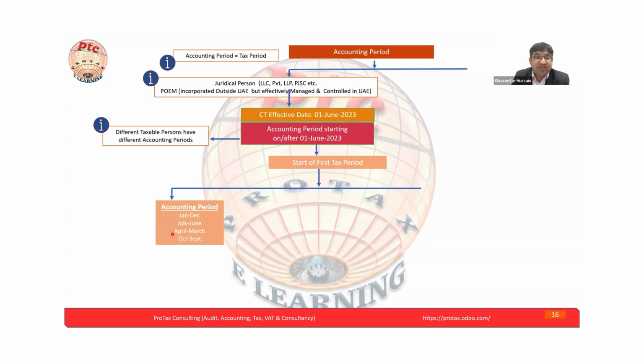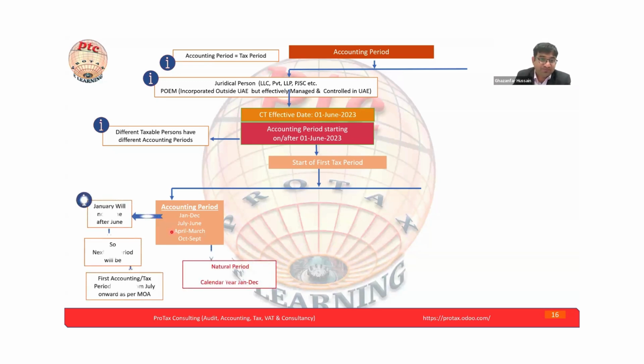Next, if the accounting period for the company is April to March, and the corporate tax is effective from 1st June, then we cannot consider April 23 to March 24. This will not be his first tax period, since it is not after the effective date of corporate tax.